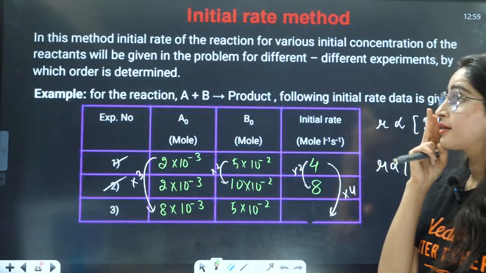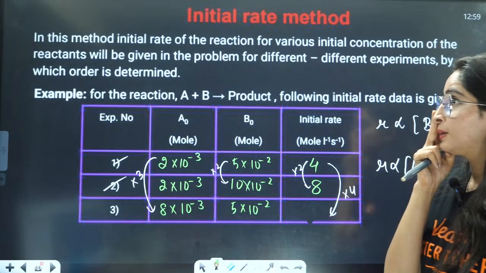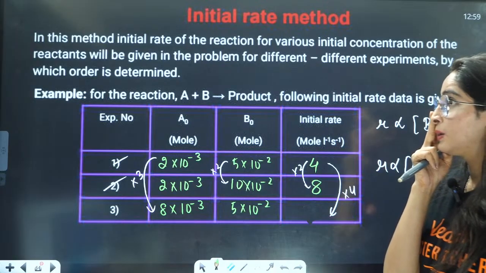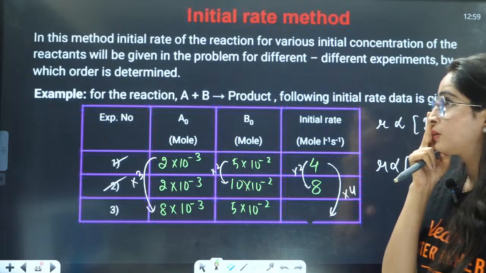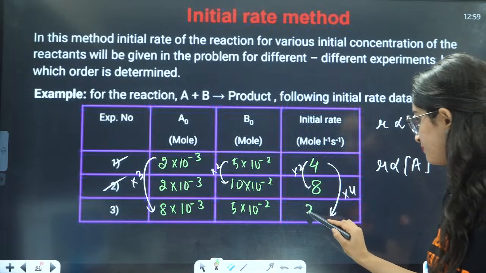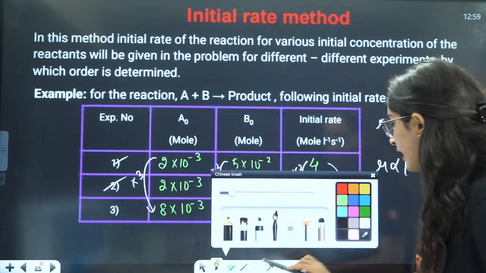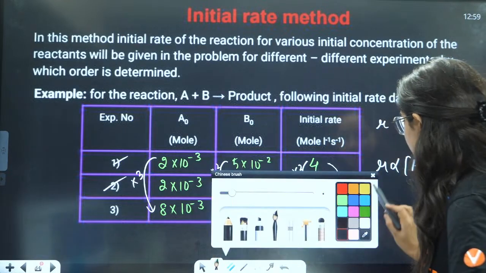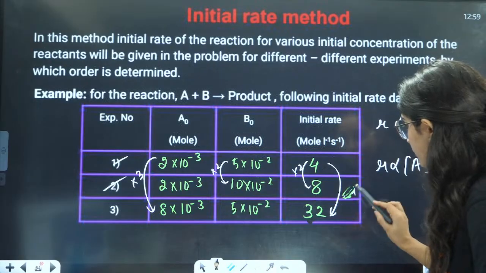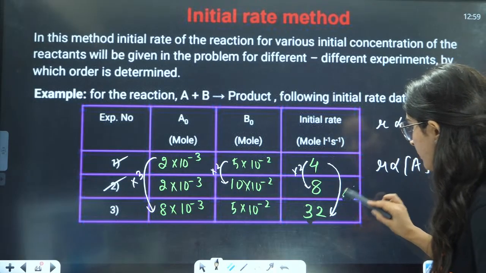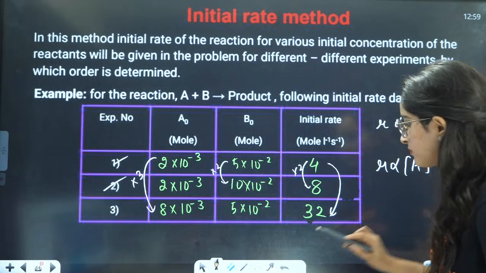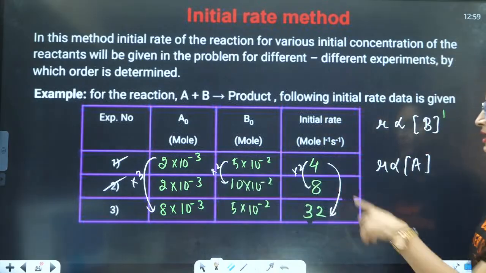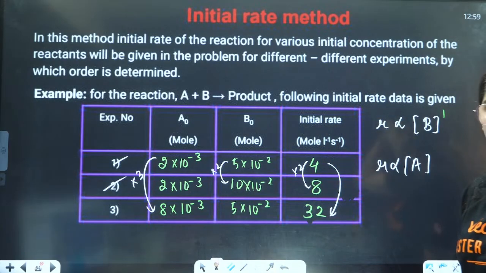Let me increase the rate to 32. Chalo. Now tell me what will be the increment, how much it has increased. I think this is a better question, right? Because let's complicate the question a little bit. Now only then there is some use, right? So now it has increased to 32.